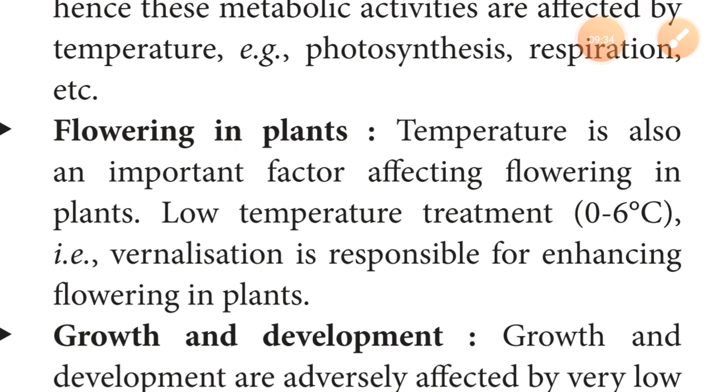Again, in the plain areas the temperature is high, right, and in the mountains the temperature is low. This all happens on the basis of temperature. The range of temperature varies from very low levels in polar areas to more than 50 degrees Celsius at high altitude in the tropical region in summer.